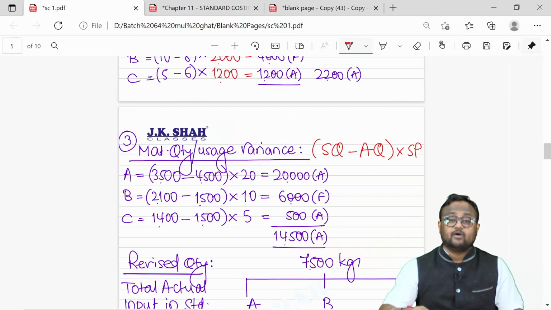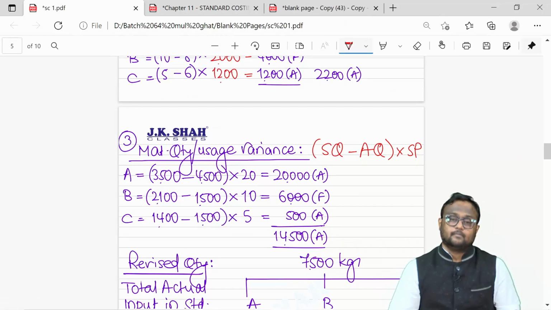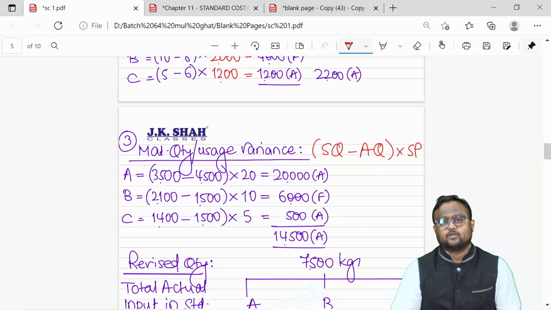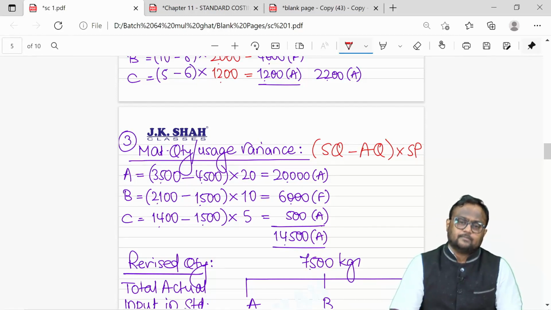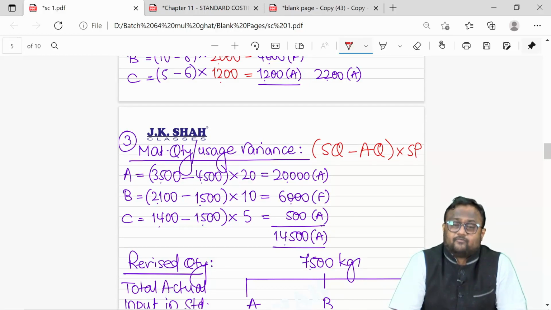I want to know the ultimate reason for getting these variances. I'm not happy only with price and usage. When I try finding out reasons for these sub-variances, I realize that price variance cannot have any further evaluation, because that was a price prevailing in the market. So there is no further evaluation required.